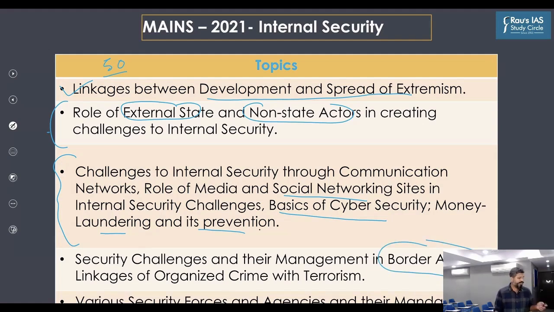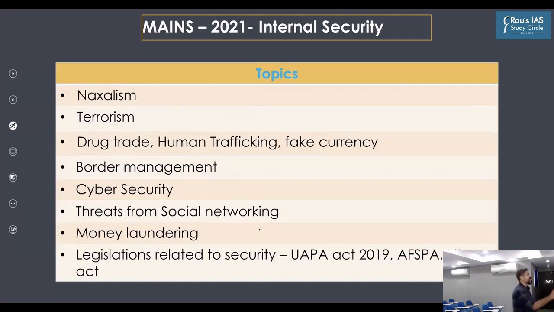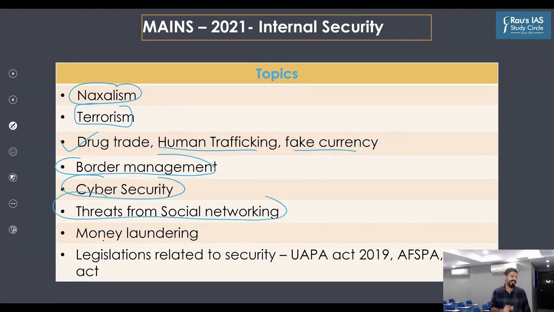Now, if you divide this syllabus into key themes on which the questions are asked, it will come out to be something like this. First is of course Naxalism. Second is terrorism. Third is drug trade, human trafficking, fake currency, or you can say organized crime and the challenges it poses to internal security. Then border management, cyber security, threats from social networking, money laundering, and any legislation that is related to security.